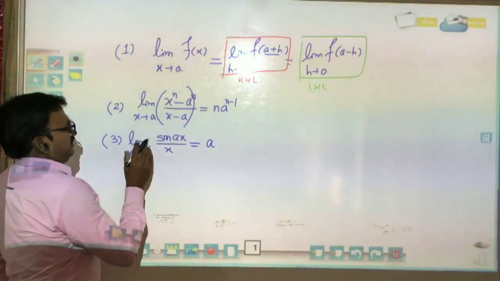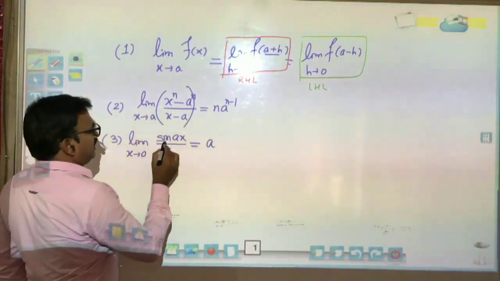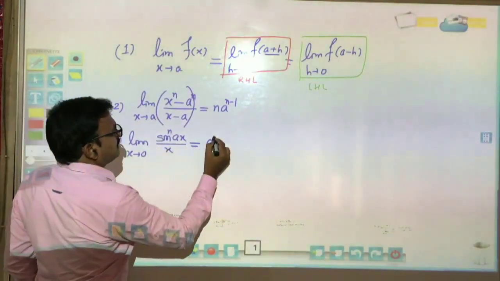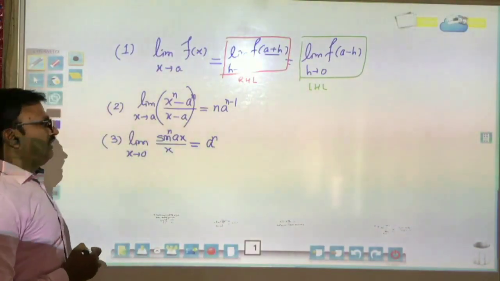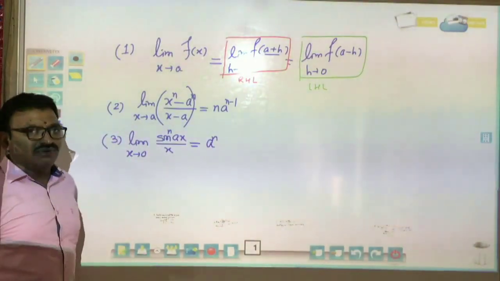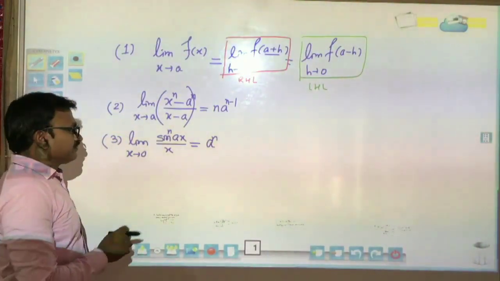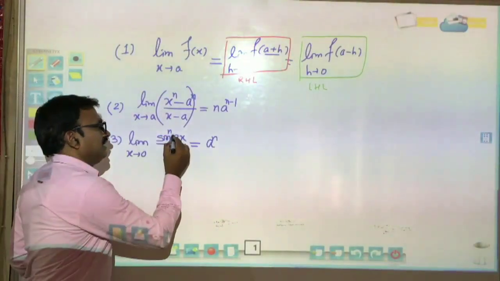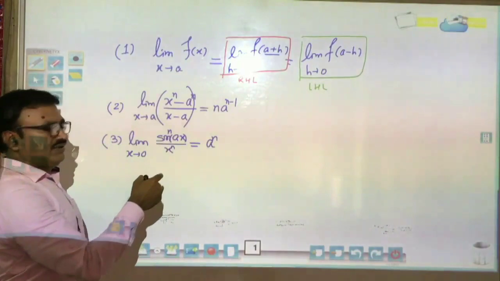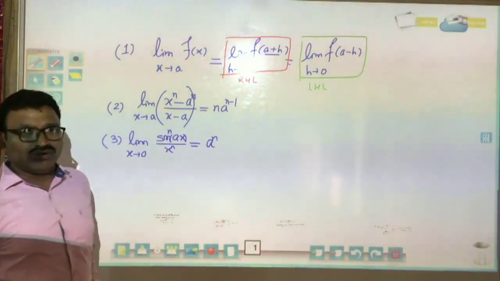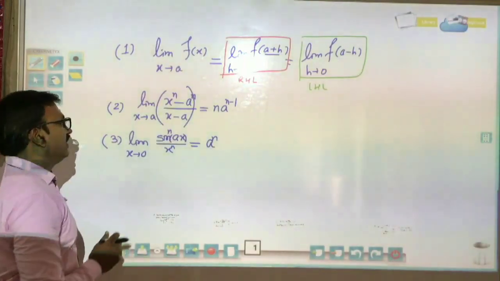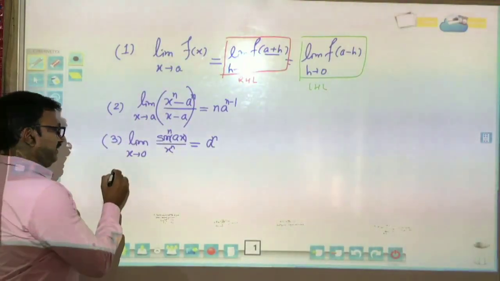I want to use this formula in a new version, that is sine to the power of n of ax divided by x to the power of n, the answer will be a to the power of n. You will use this formula many times. It comes from the algebra of limits which we have read in class 11.